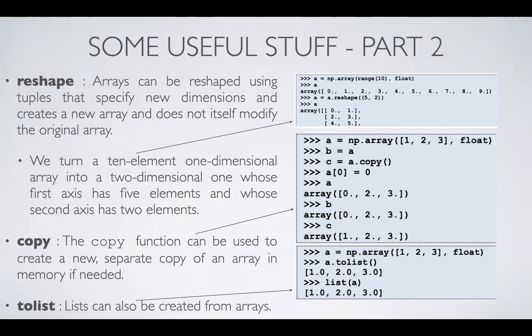The second one is copy. The copy function can be used to create a new separate copy of an array in memory if required. Because if you are dealing with data, you might want to save a copy for later use in case you mess up the original one. So you can use the copy function to copy the data to a separate array. And if you want to convert the array to a list, you can use the toList function to convert the particular array to a Python list. So the toList function is also there, you can use it.